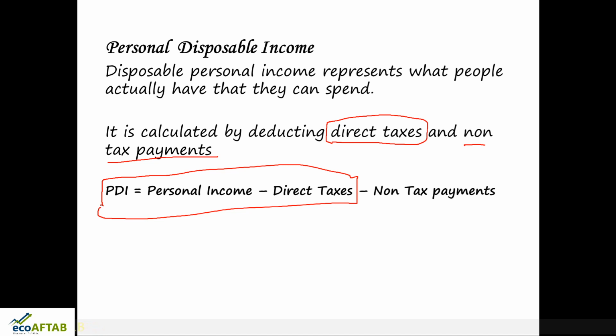So friends, we have covered maximum concepts of national income. One more concept is there, that is called per capita income. Per capita income means, how much is the national income, how much is the population, just try to find out the average of that. So per capita income refers to the income per head of the country. National income divided by population will give us per capita income.